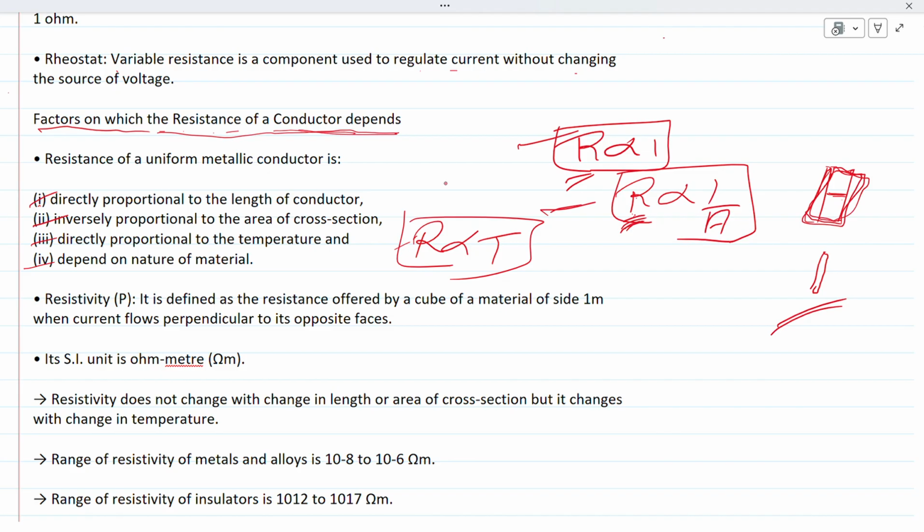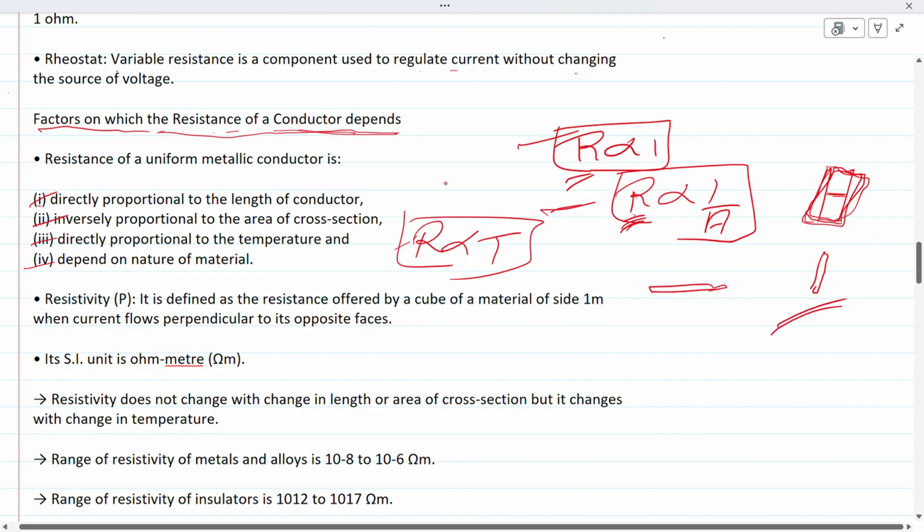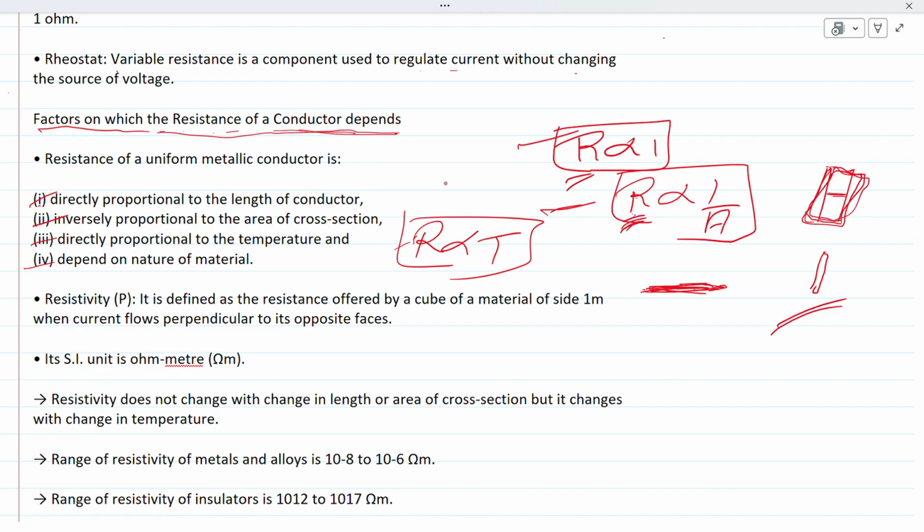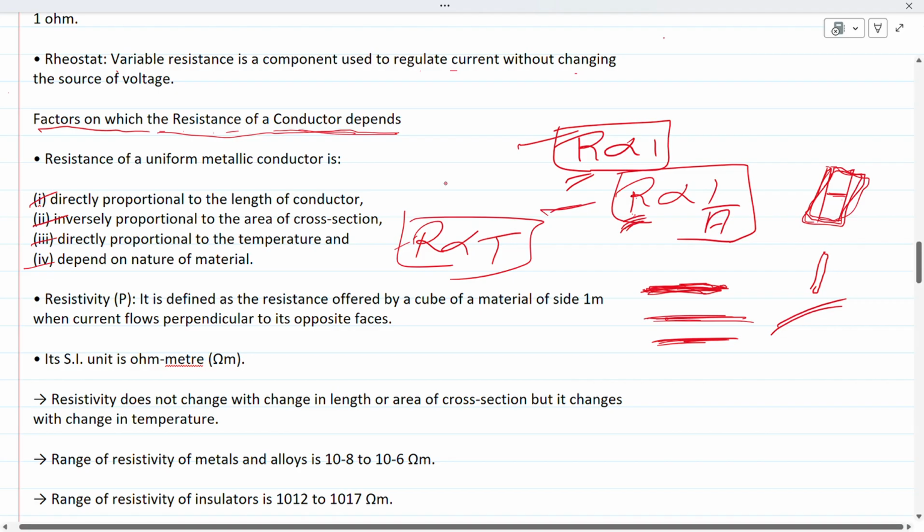If you take a copper wire, it has some resistance, and if we take an iron wire or aluminum wire, it has a different resistance. So the resistance of the wire depends upon the nature of the material. Different materials used to make a wire all have different resistances. I think all four points will be clear.